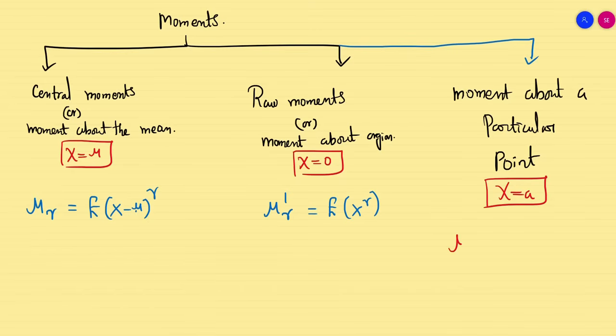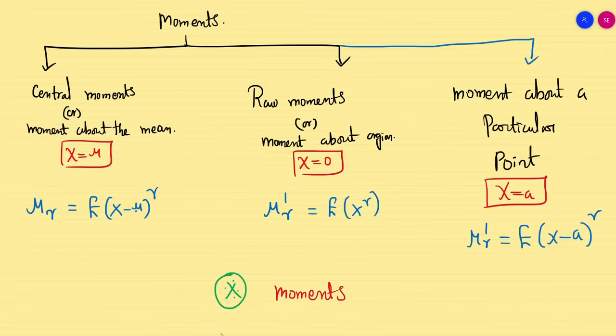In this case also we'll be getting the same mu r dash, and we express this as expectation of x minus a whole power r, guys. And the final point, as usual, I say whenever I say simply the word moments, it always represents the raw moments. So here we stop the video.